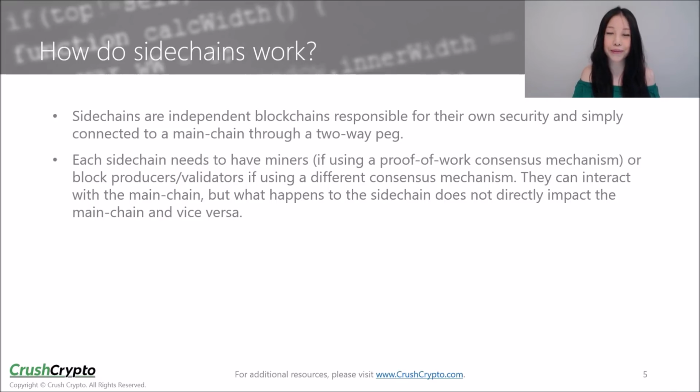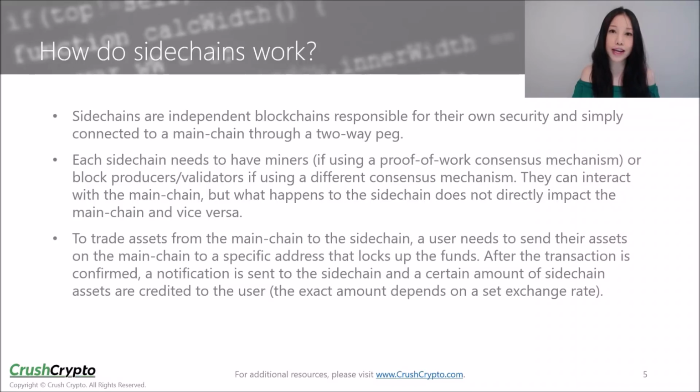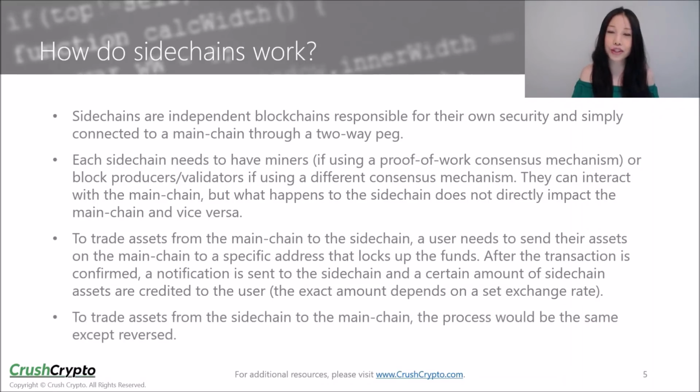They can interact with the main chain, but what happens to the sidechain does not directly impact the main chain, and vice versa. To trade assets from the main chain to the sidechain, a user needs to send their assets on the main chain to a specific address that locks up the funds. After the transaction is confirmed, a notification is sent to the sidechain, and a certain amount of sidechain assets are then credited to the user. To trade assets from the sidechain to the main chain, the process is reversed.